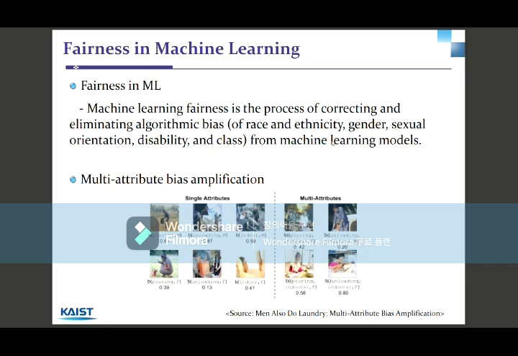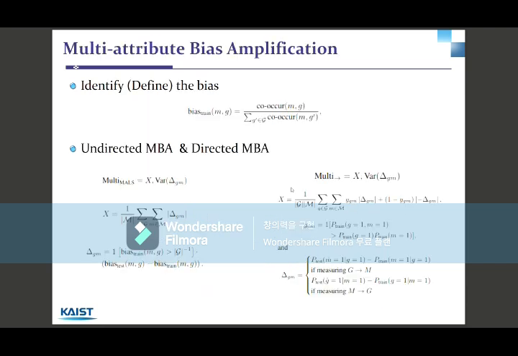They claim that their metric, which is called multi-attribute bias amplification, can have many advantages regarding interpretable models and more accurate bias amplification. For multi-attribute bias amplification, they first had to identify the bias with multiple attributes.